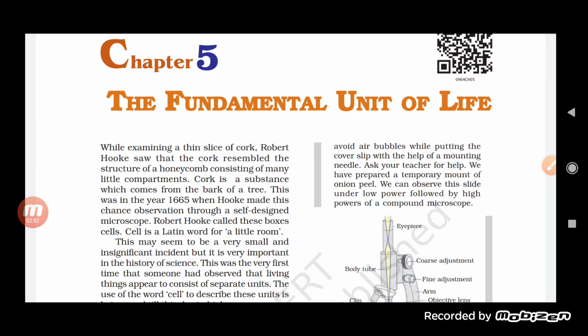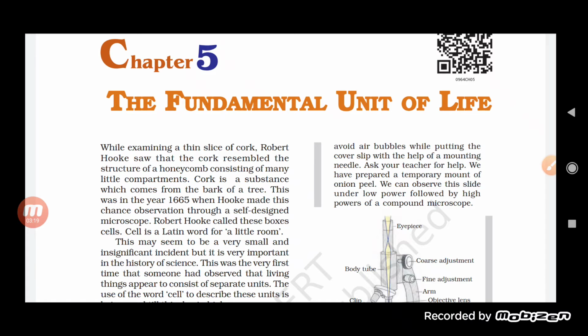Now, what is cork? Cork is a substance which comes from the bark of a tree. This was in the year 1665 when Hooke made this chance observation through a self-designed microscope. I told you that cork is actually dead cells, because it is obtained from the bark of a tree.